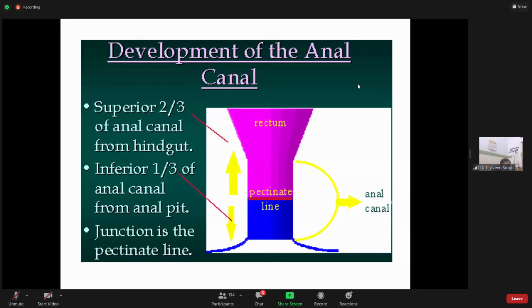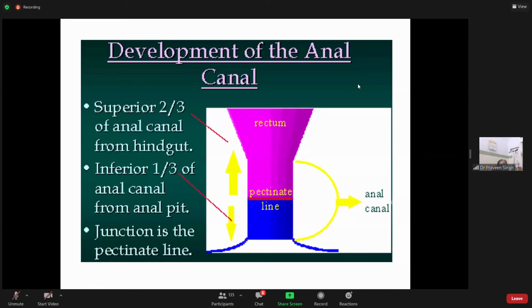So the last part is fully formed from the hindgut, but the anal canal is derived from both. Please remember, the hindgut is endodermal, and the outer placed proctoderm is ectodermal. So the superior two-thirds of the anal canal is from the hindgut. The inferior one-third, as you can see, is blue colored, is from the anal pit, and the junction between them is called the pectinate line.